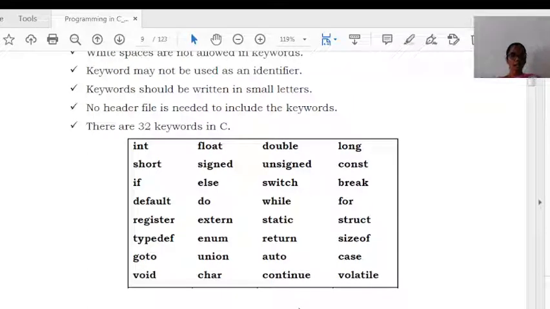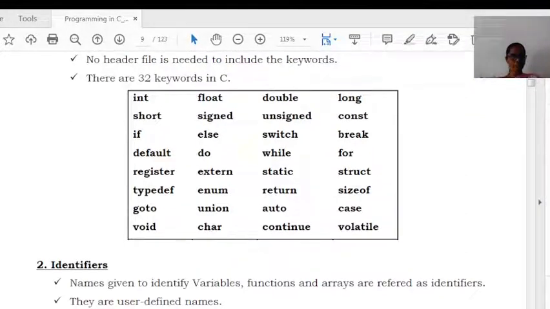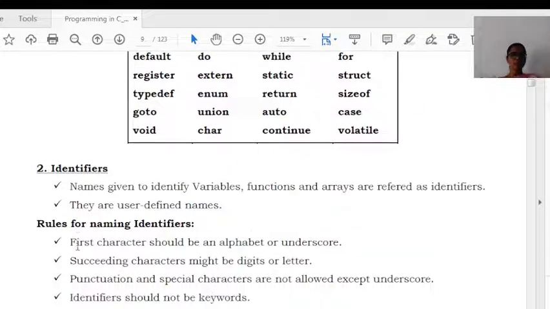Next one is identifiers. An identifier is the name given for identifying variables, functions, or arrays. They are user-defined names, so the name of a variable, function, or array can be given by us for identification purposes. That is why they are called identifiers. The rules for naming identifiers are: it may be an alphabet.